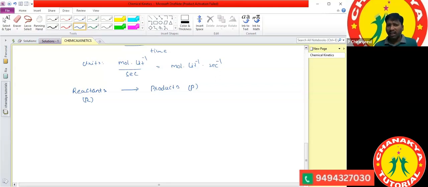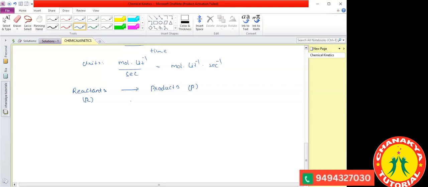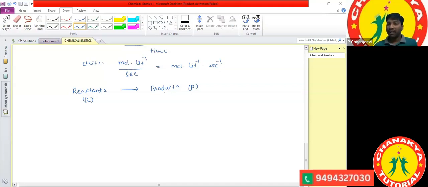Slowly, as the reactants are converted into products, the concentration of the reactants decreases, and the product concentration increases. Initially the product concentration is 0. After some time, the reactant concentration decreases and the product concentration increases.